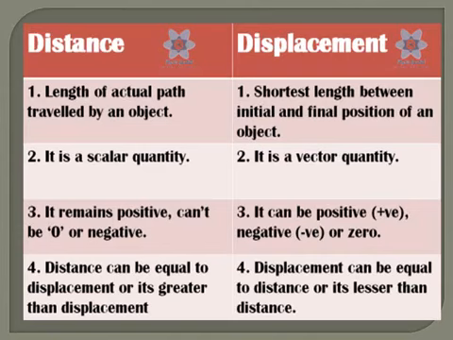Third point: distance cannot be zero and cannot be negative. Distance has only positive magnitude. It cannot be zero and it cannot even be negative. But displacement can be positive, can be negative, or it can even be zero. Most wonderful, right? You will come across this in the examples which we are going to see further. So displacement can be positive, negative, as well as zero.